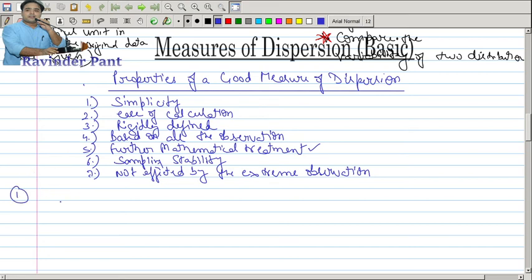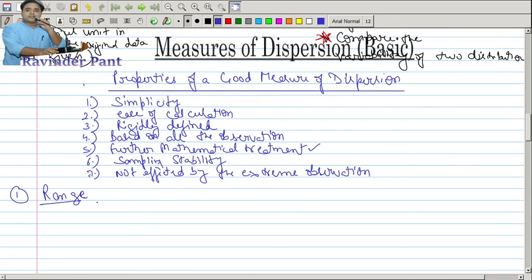First measure of dispersion is range. Range is the first measure of dispersion we are going to study, and this is the most simple to calculate measure of dispersion. What it does is take the deviation between the largest value of the data set and the smallest value of the data set.